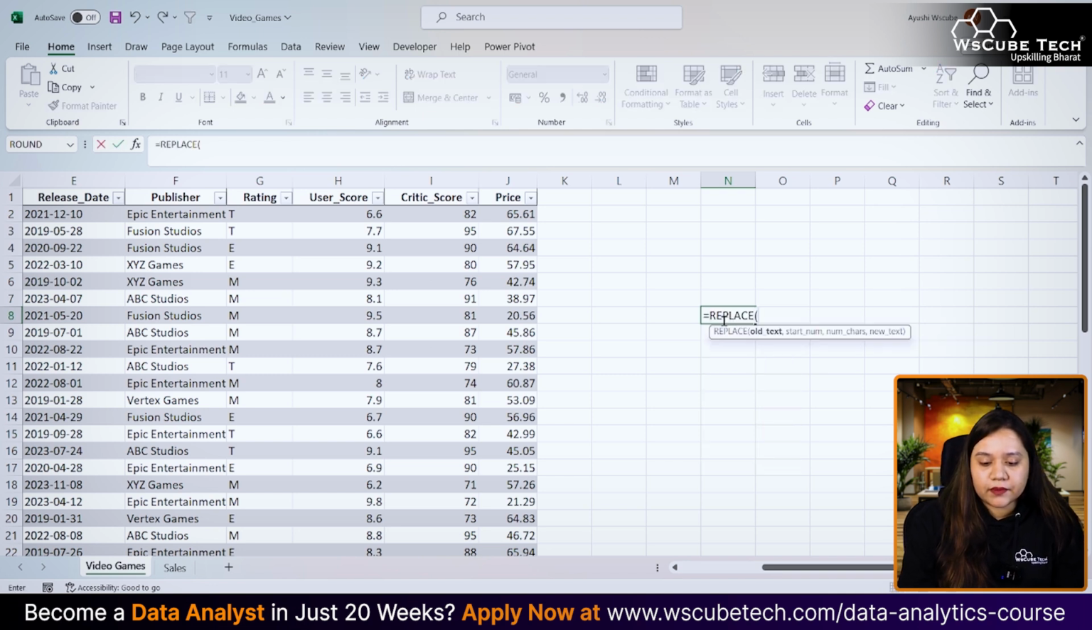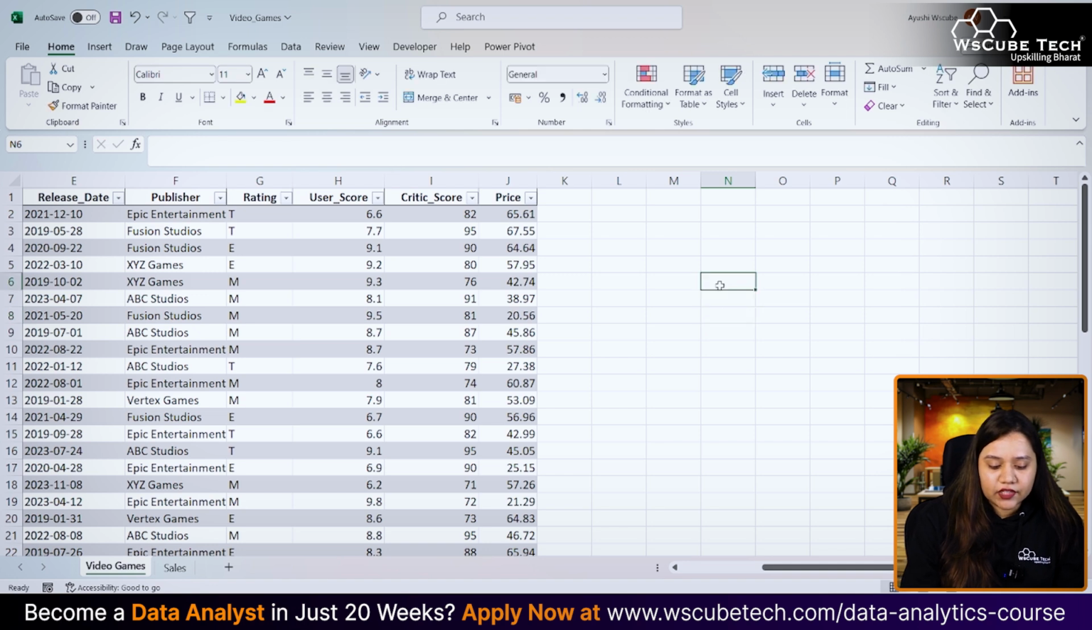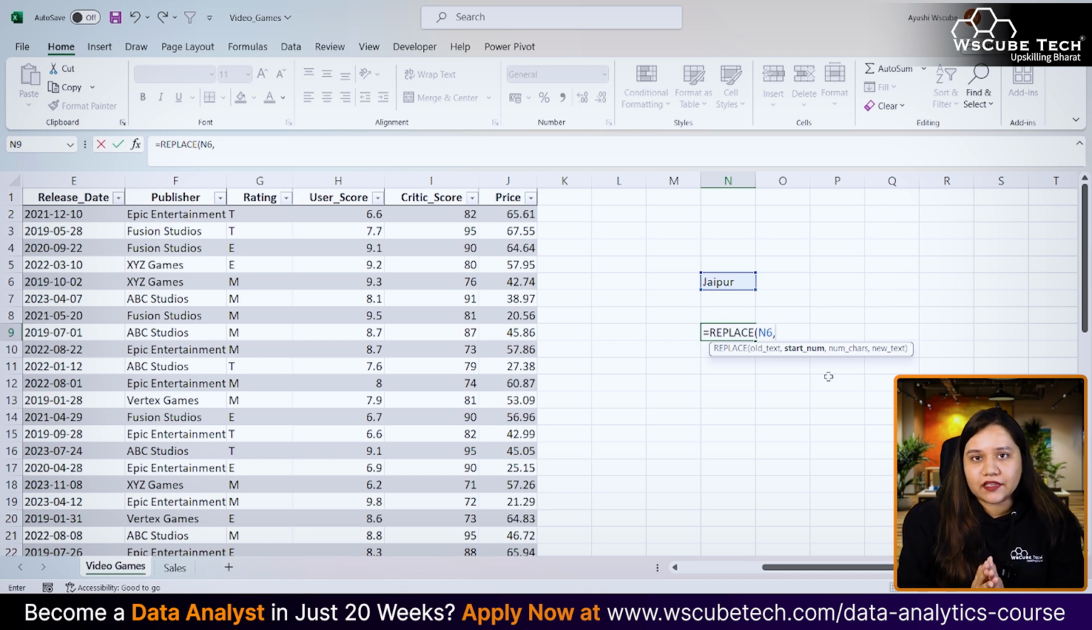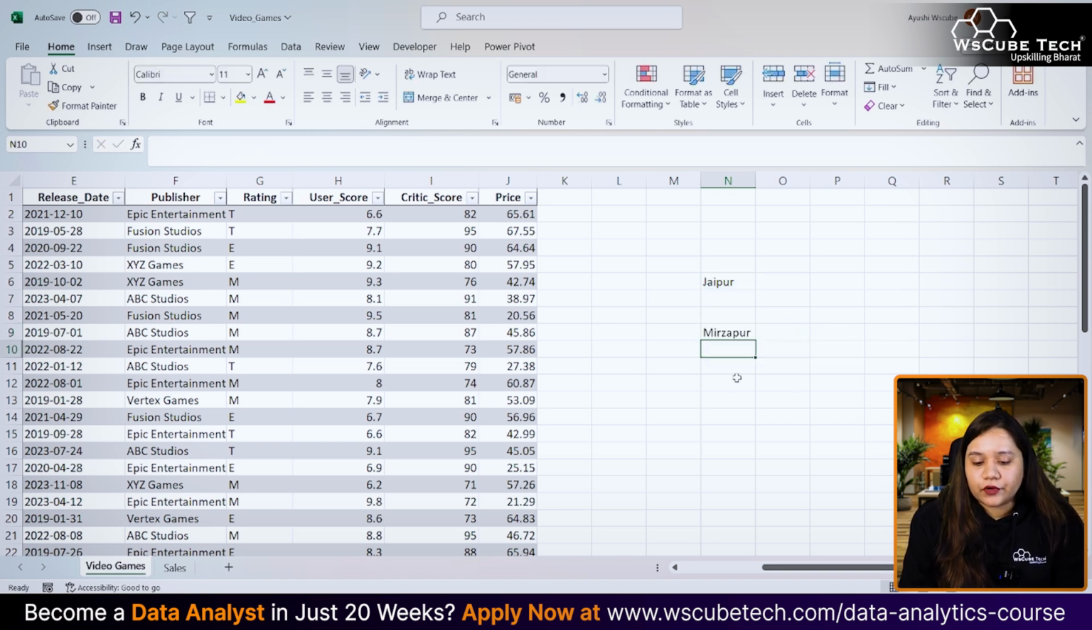If I use the REPLACE function, let's take an example here. Let's write anything, for example Jaipur. If I use equal to REPLACE, it will ask me for the old text, but also for the start number, that is, from which position the text that you want to replace is going to start. So we need to give a start number over here. Let's say my start number is 1 and I want to remove 3 characters. Let's say I want to add Mirza over here, and it will become Mirzapur.